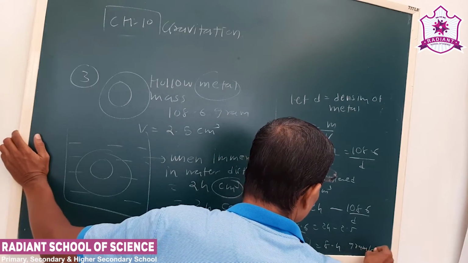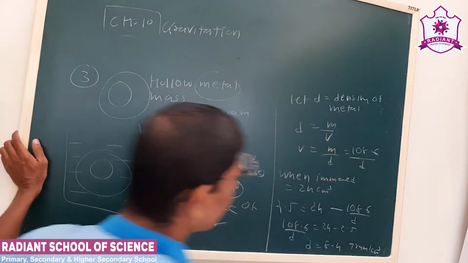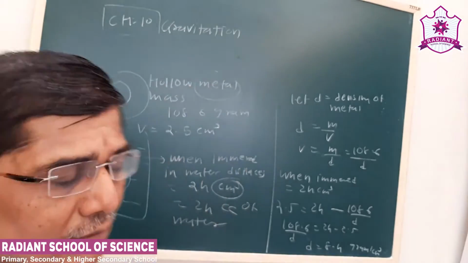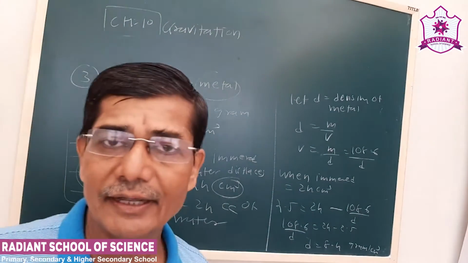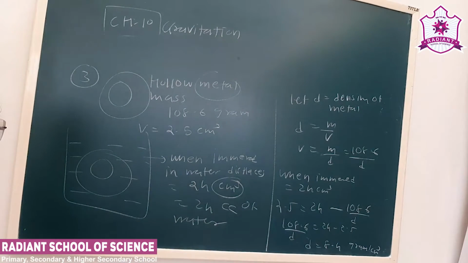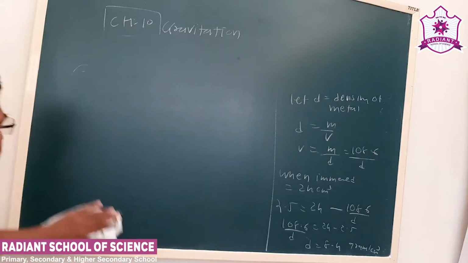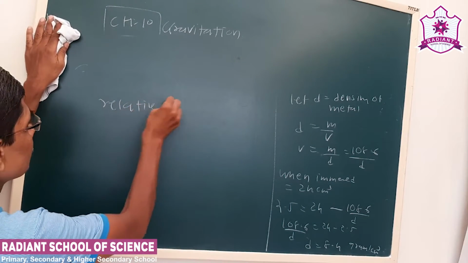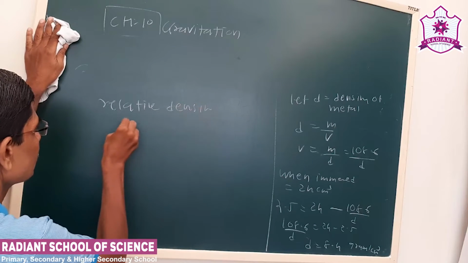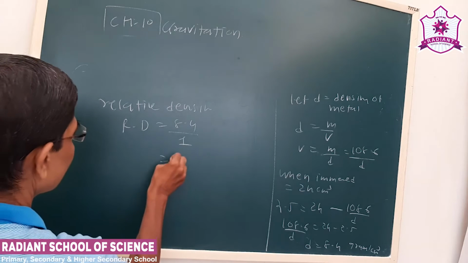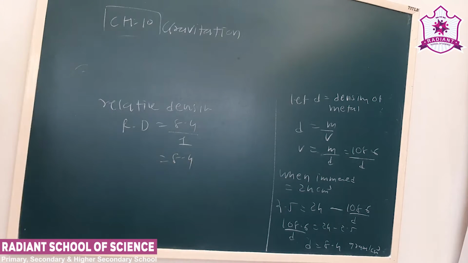per centimeter cube. Okay, now see, this is the density of the liquid. Now the relative density we have to calculate. See, when it is compared with the density of water, that is 1. So the relative density, we know water density is 1 gram per centimeter cube. Relative density is 8.2. Okay, this is how we can solve.